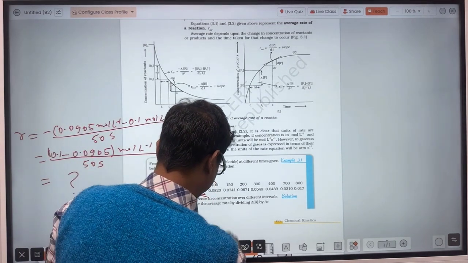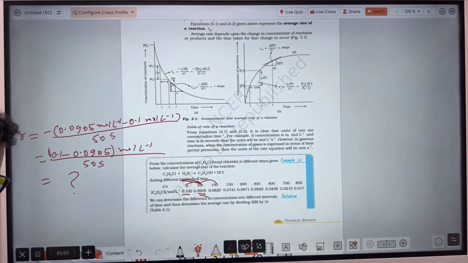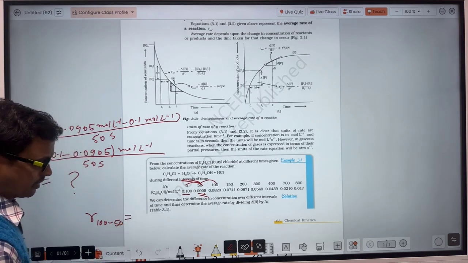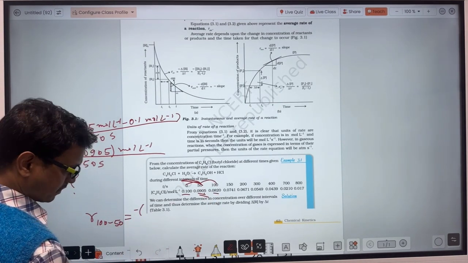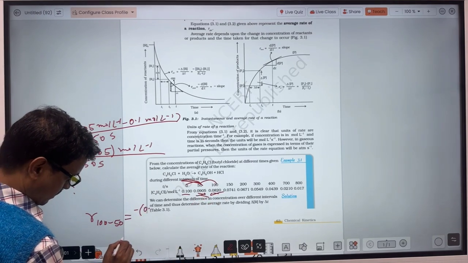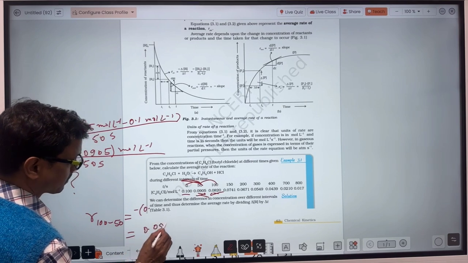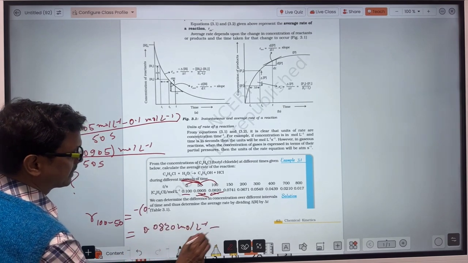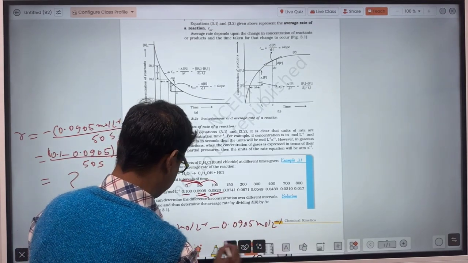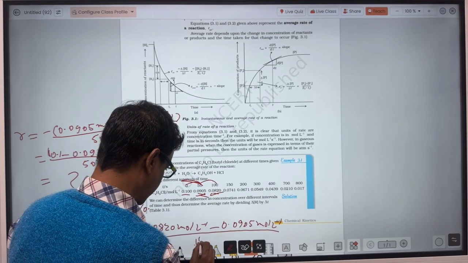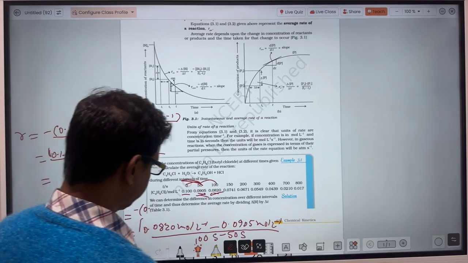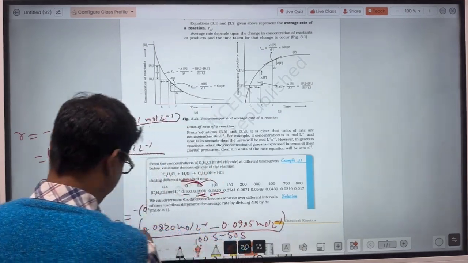In the same way, you can calculate the rate of reaction during the time interval of 50 second to 100 second. That will be equal to final concentration minus initial concentration, so 0.0820 mole per liter minus 0.0905 mole per liter, upon the time interval, 100 second minus 50 second, with a negative sign.